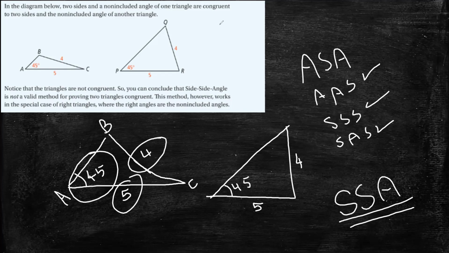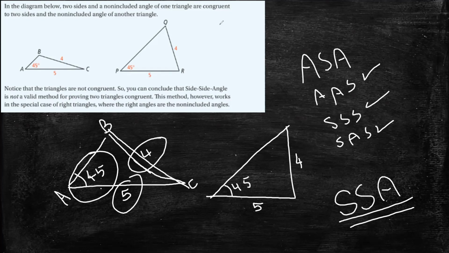For these two triangles, here you have side 4, side 5, and angle 45. So here the given information is SSA. Can we say that these two triangles are congruent by SSA? There's no postulate named SSA. There's no theorem and no valid method named SSA. So we cannot say that these two triangles are congruent.